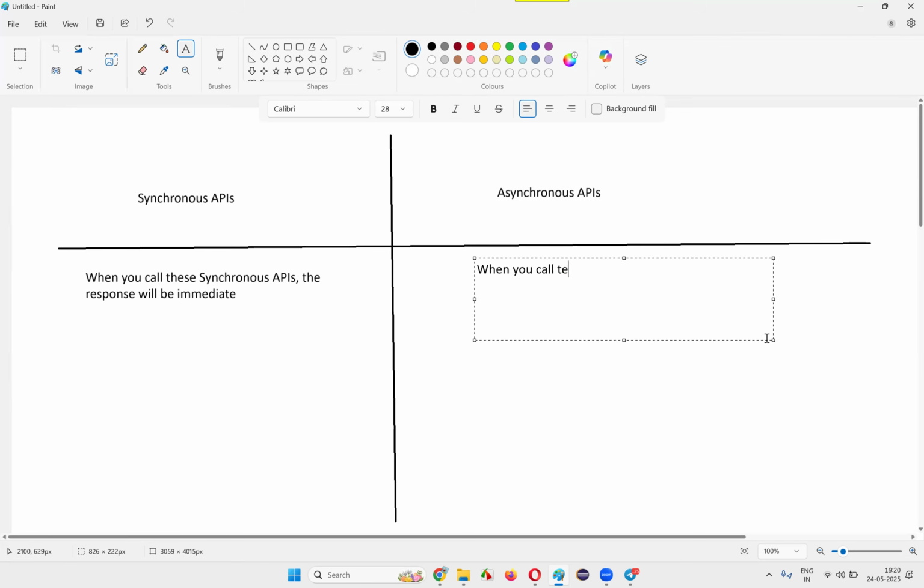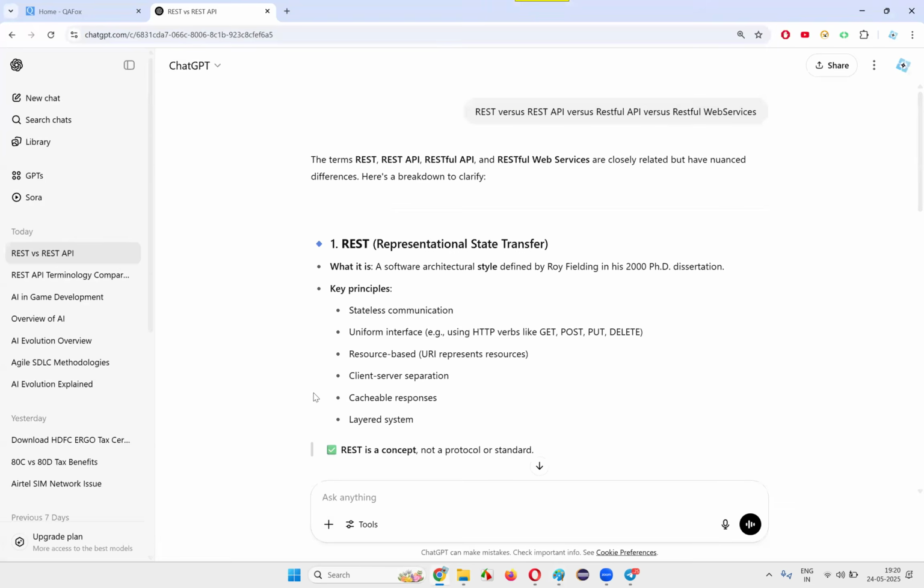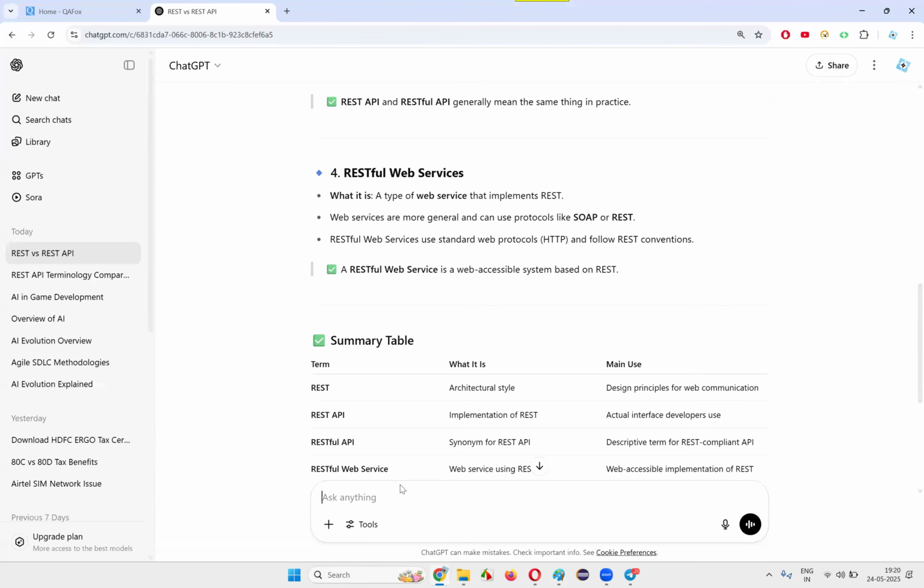When you call these asynchronous APIs, the response will come with a delay, not immediately, guys. You will get a confirmation that the API has been posted, but you will not get the response. Such kinds of APIs are called asynchronous APIs. I'll just type here for more information.